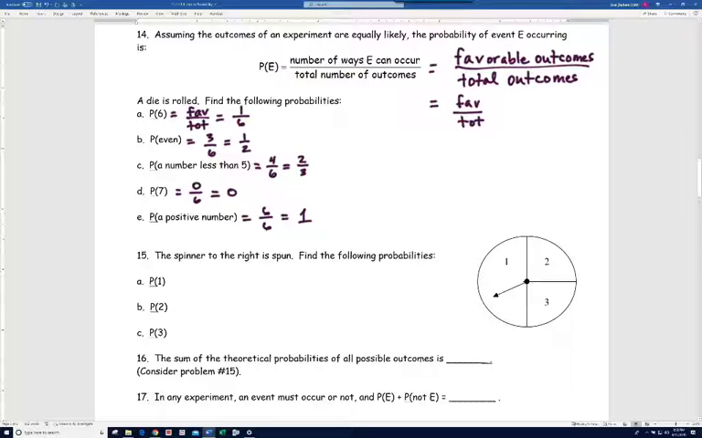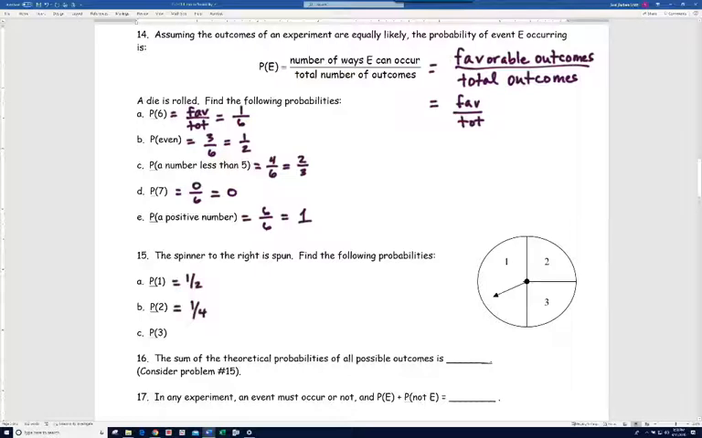It says the spinner to the right is spun. Find the following probabilities. So the probability of getting a 1. Now, when you do this problem, notice half the circle is a 1, and getting a 1, a 2, or a 3 are not equally likely outcomes. It's more likely that you're going to get a 1 than you will a 2 or a 3. You can see half the circle is a 1, so the probability of getting a 1 is 1/2.